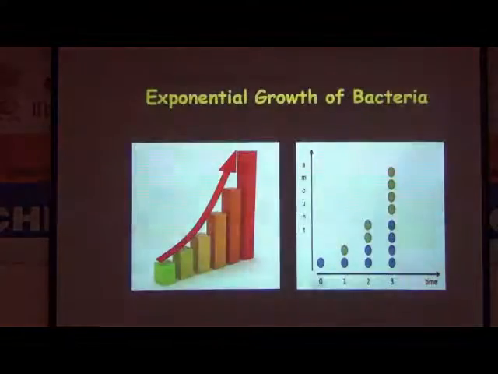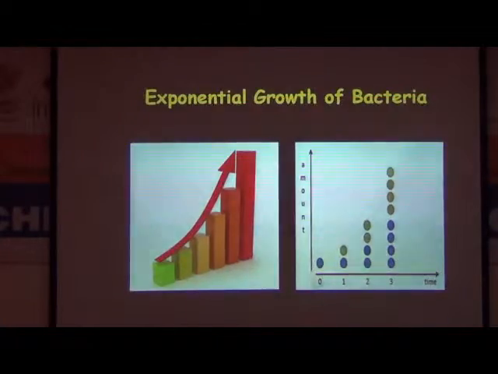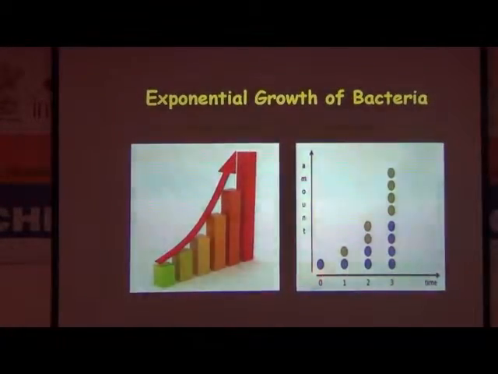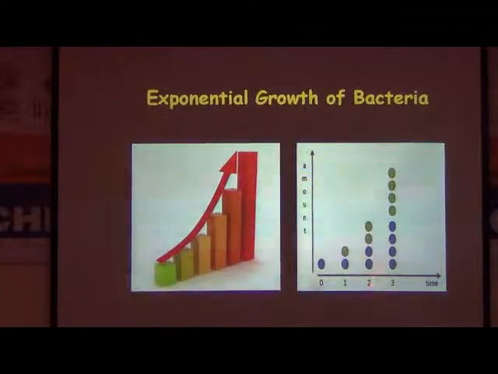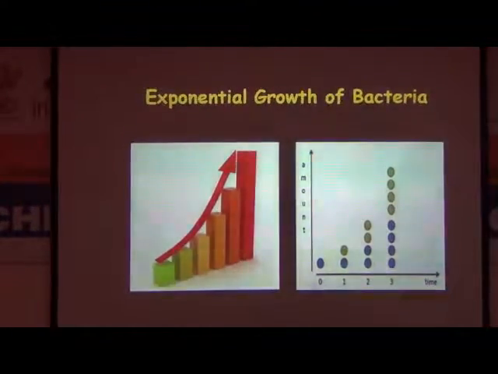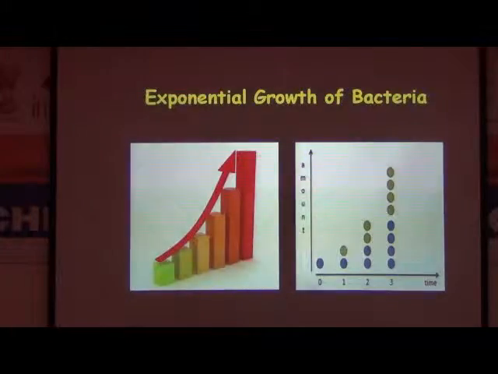Next. So bacteria grow exponentially. That was already discussed. It divides 1 into 2, 2 to 4, 4 to 8, 8 to 16, 16 to 32, 32 to 64, something like that. This continues unless and until you keep on giving fresh nutrient. If there is scarcity of nutrition, your bacteria will convert into spores. Next.